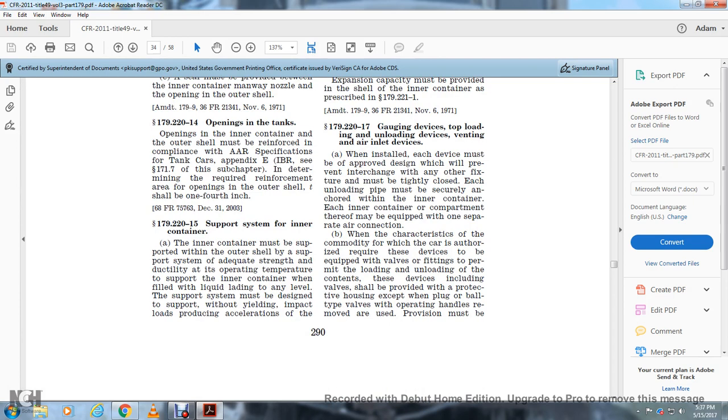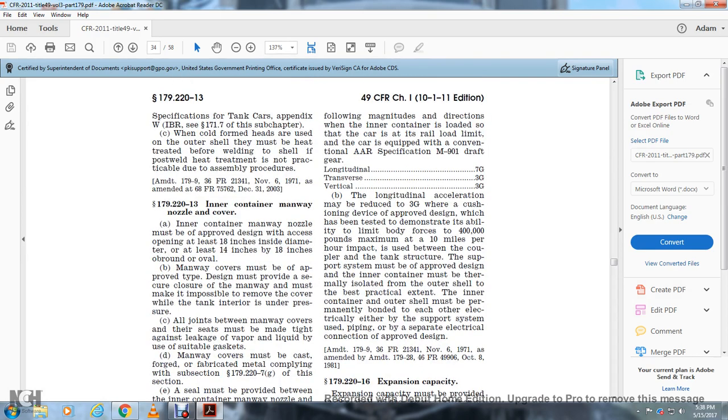179.220-15 Support system for the inner container. The inner container must be supported within the outer shell by a support system of adequate strength and conductivity at operating temperature to support the inner container when filled with liquid at any level. The support system must be designed to support, without yielding, impact loads producing accelerations of the following magnitudes and directions when the inner container is loaded so that the car is at its rail load limit and the car is equipped with conventional AAR Specification M-901 draft gear: longitudinal 7G, transverse 3G, and vertical 3G.